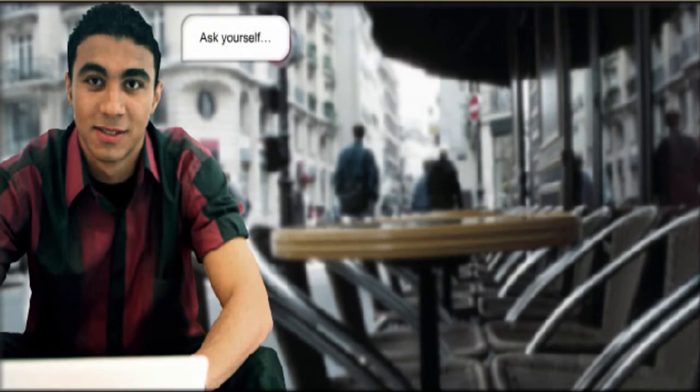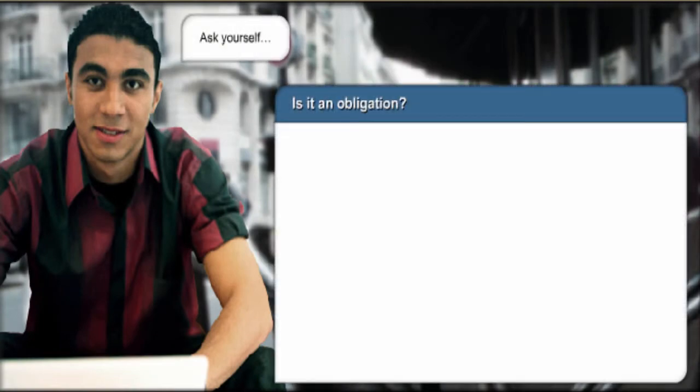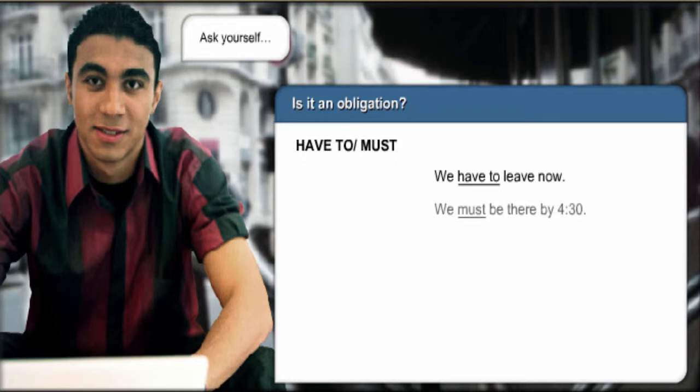Ask yourself, is it an obligation? Use the verb have to and the modal must to express an obligation. We have to leave now. We must be there by 4:30. Use have to for personal obligations. Use must for obligations related to rules and laws. Both have to and must mean it's necessary or it's required.